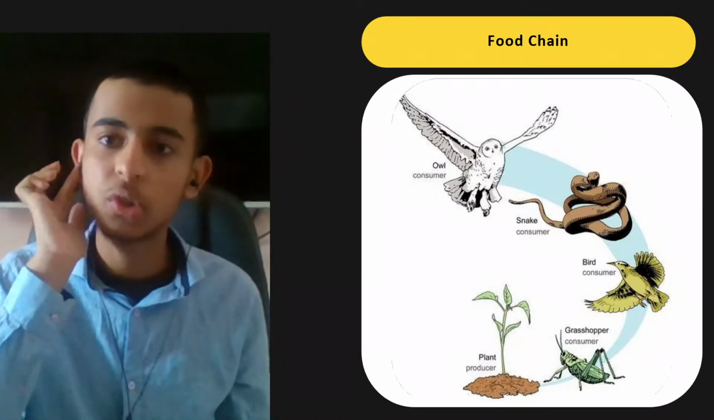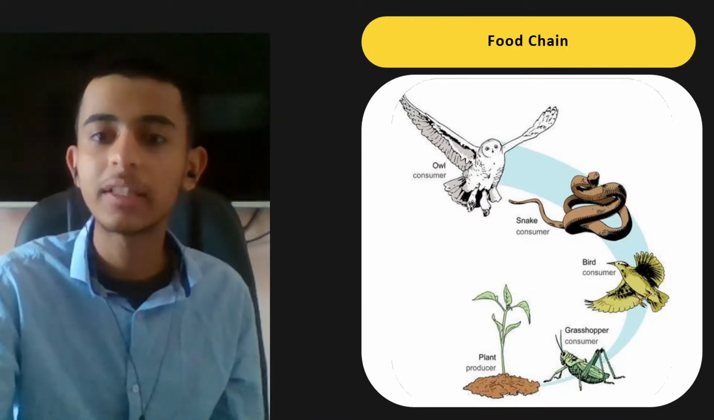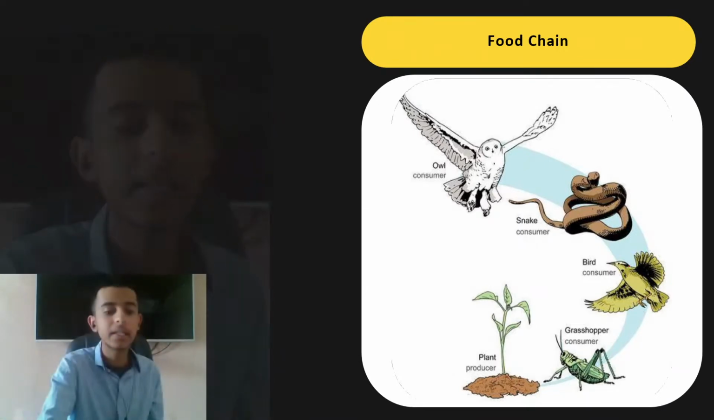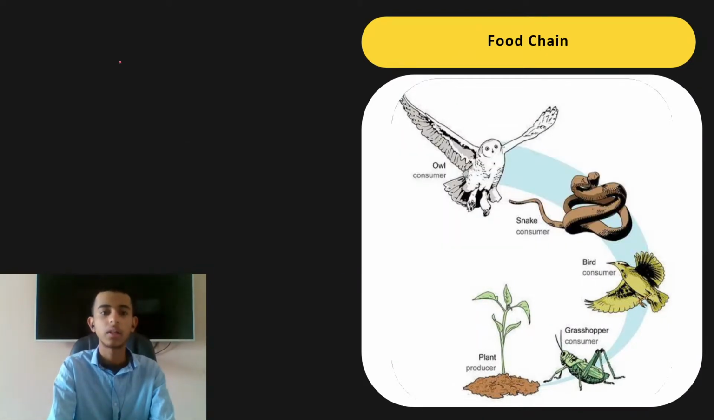Now we have a food chain. What is a food chain? It is basically a series of trophic levels. I think trophic level is not given over here. Let me explain to you the trophic level. Okay, so we have a trophic level in this way, a pyramid.